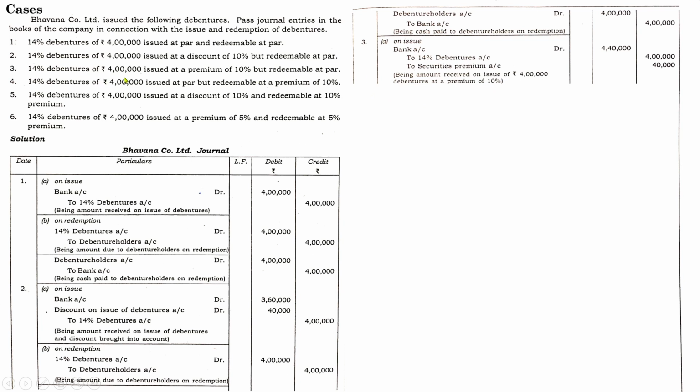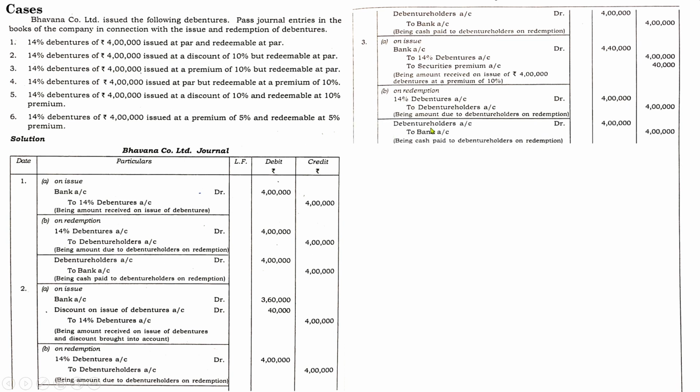And 14% debentures issued at premium and redeemable at par. So redeemable at par is the same entry which we have done in both the two cases. It will be 14% debentures account debited to debenture holders 4 lakhs, being amount due to debenture holders on redemption. Next one, debenture holders account debited to bank 4 lakhs.